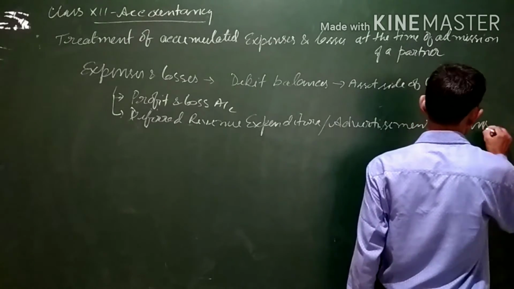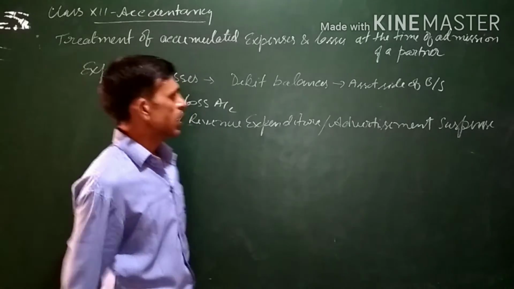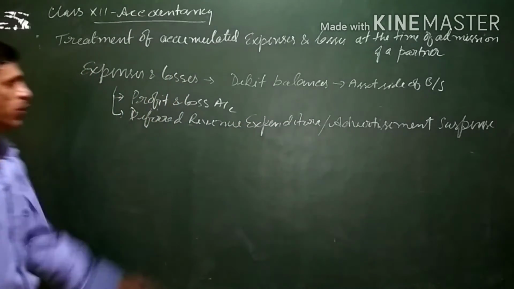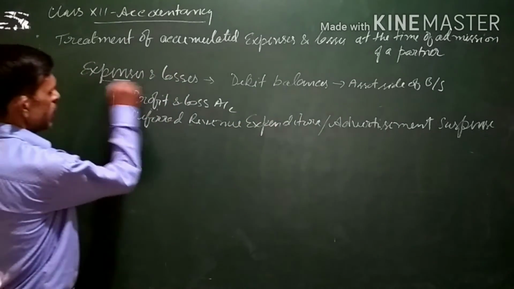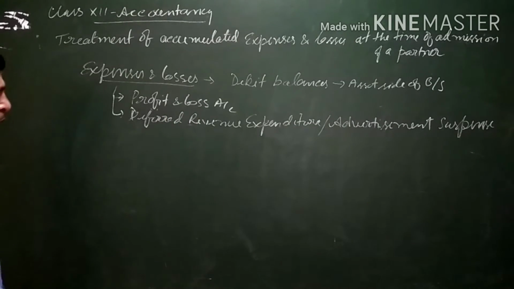If these things appear in the asset side of the balance sheet, so these are accumulated expenses and losses.